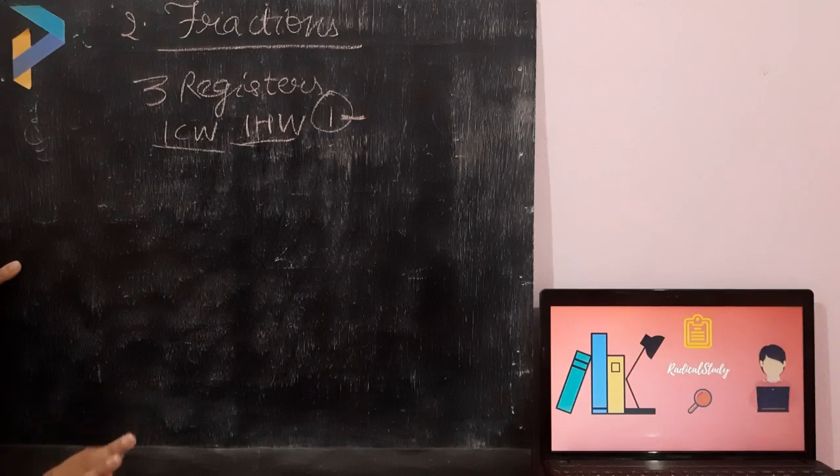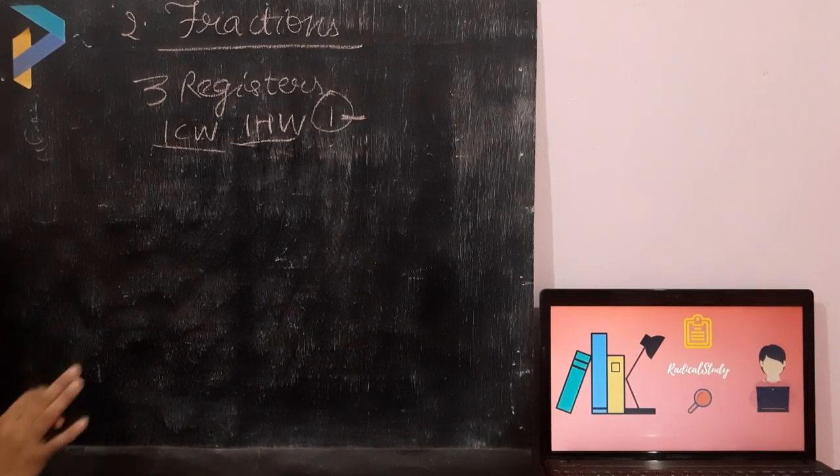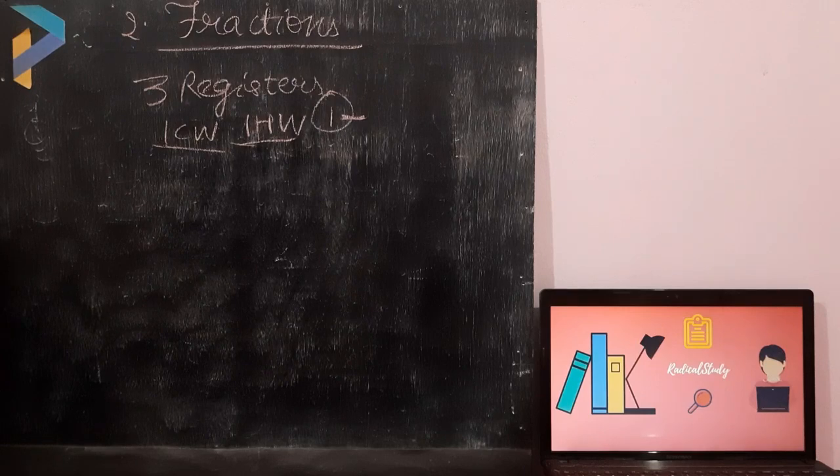तो आप वीडियो ध्यान से देखिएगा so that you understand what you have to do in CW and what you have to do in HW. And some of the students will say this also, कि मैम I have done the work in any small copy. तो अगर आप कर चुके हैं तो try to figure out that work in your registers. Okay students? Now I will explain the chapter which is fractions.